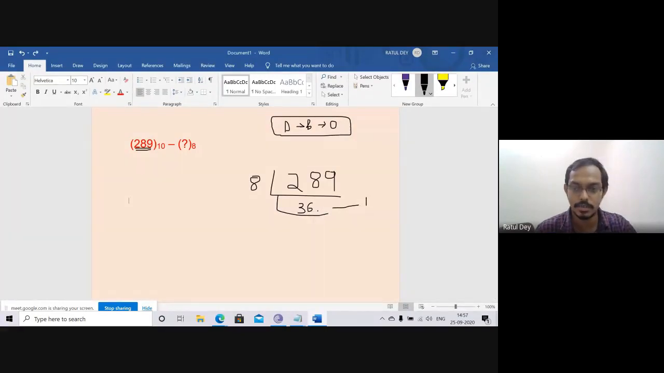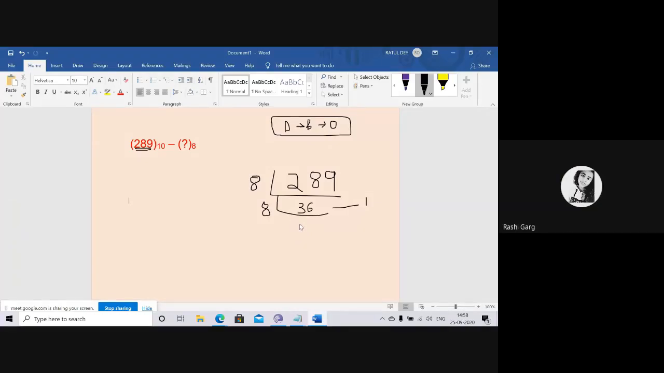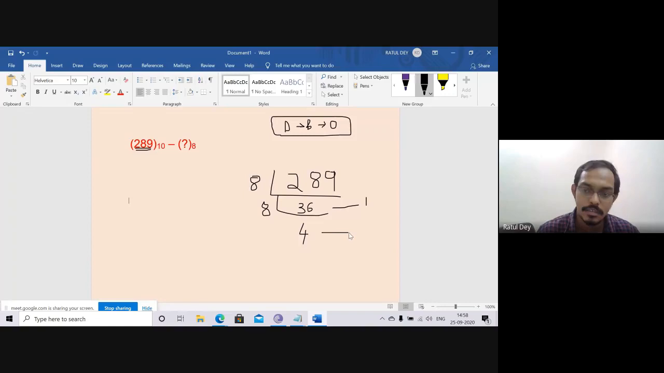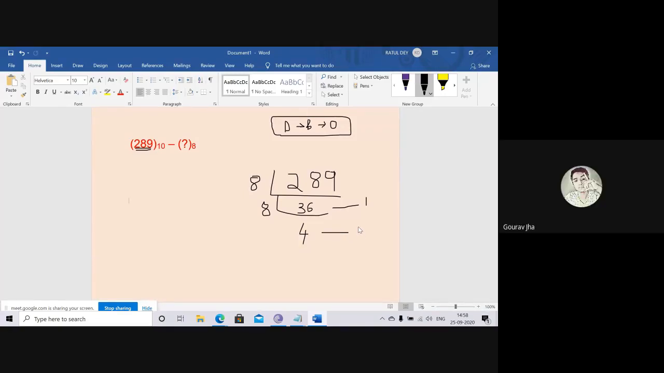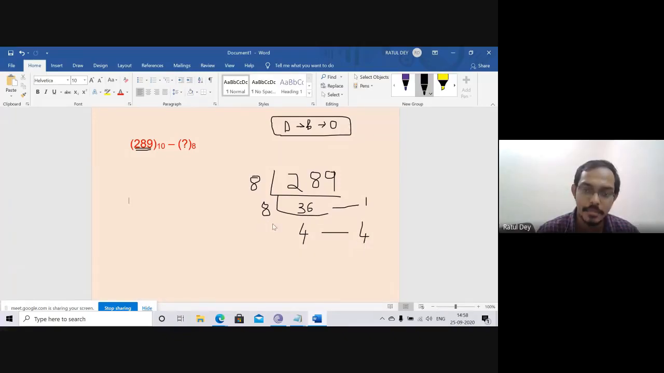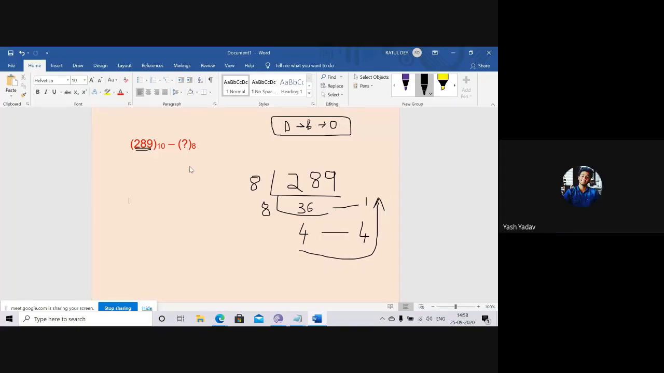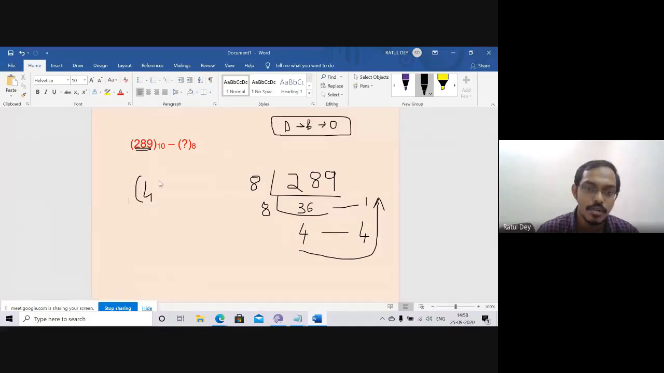Now for the next, what is the value of this one? Again, the quotient value? 4. So what is the remainder? 4. The remainder is also 4. You just remember that 8 multiply 4 is 32. So the remainder is 4. So now what is the result? 441. So we can write that 441 is your octal value.